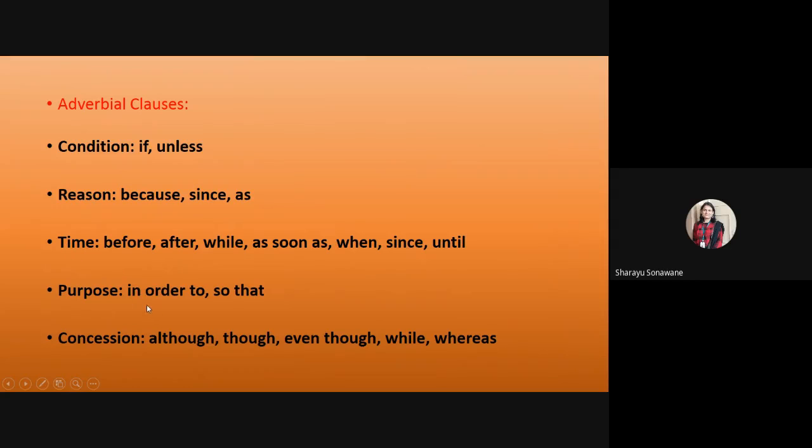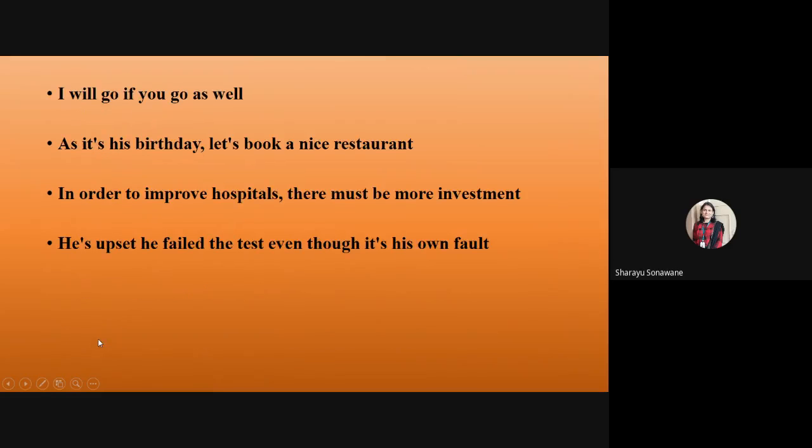If you find one of these subordinating conjunctions, then it is an adverb clause of purpose. If you find one of these subordinating conjunctions, it is an adverb clause of concession.